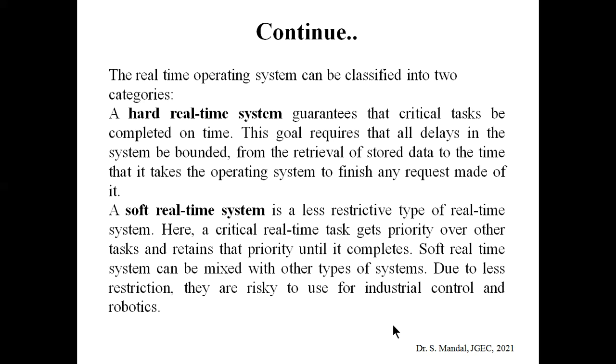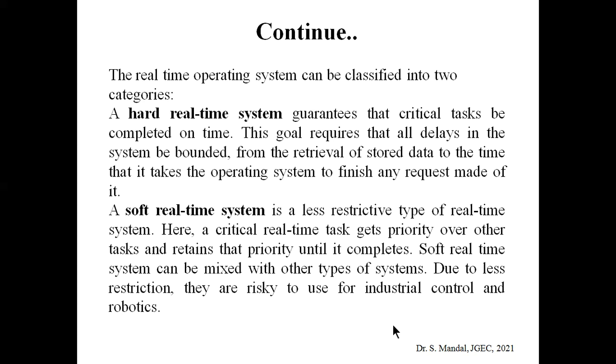Now we can classify real-time operating systems into two types: hard real-time systems and soft real-time systems. What is a hard real-time system? Basically it guarantees that critical tasks are performed on time. We do not give any extra time for a hard real-time system, which means all operations should be performed within the time limit.